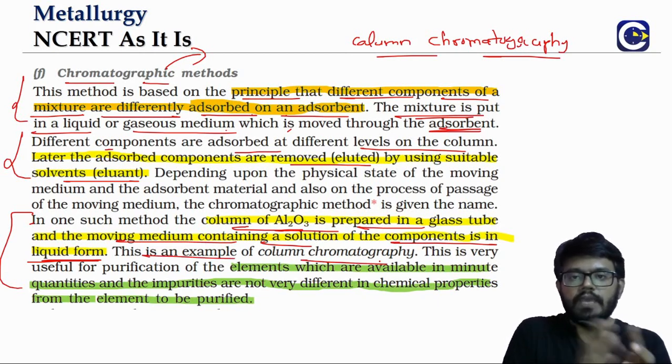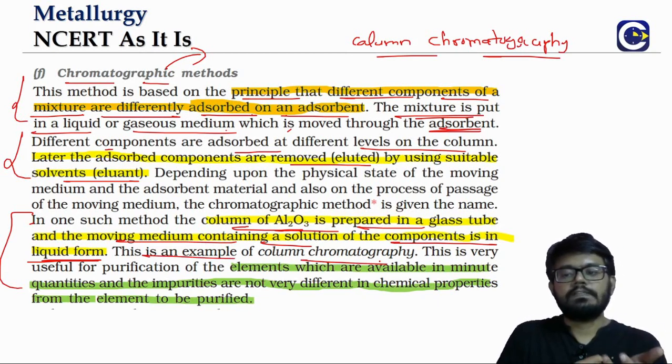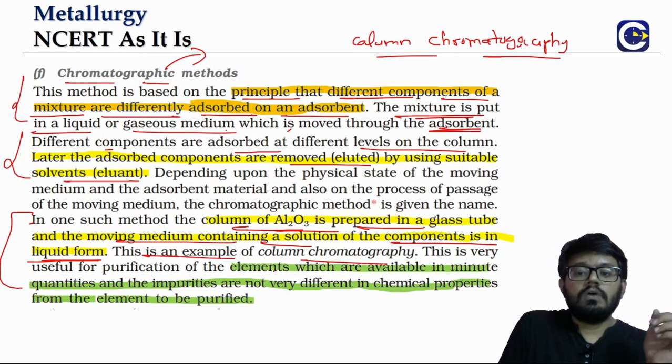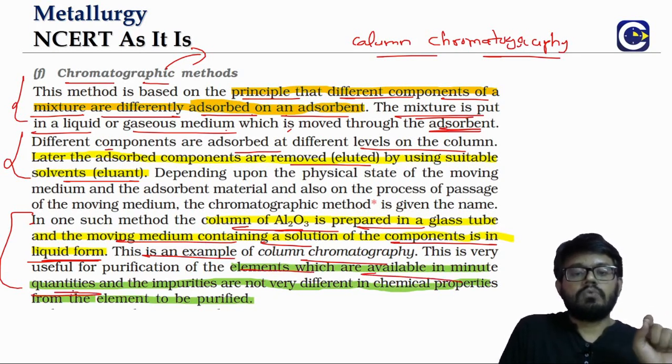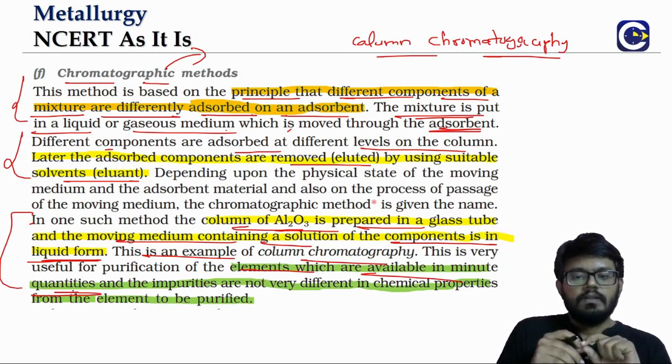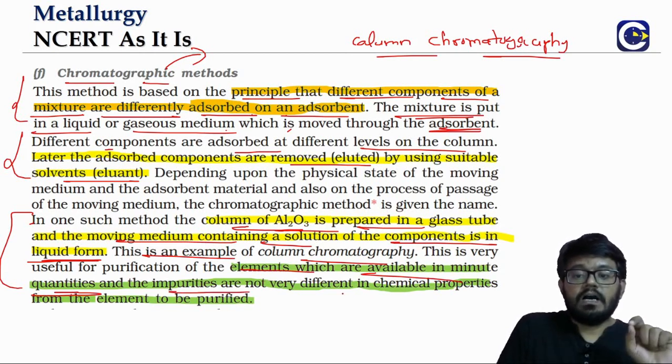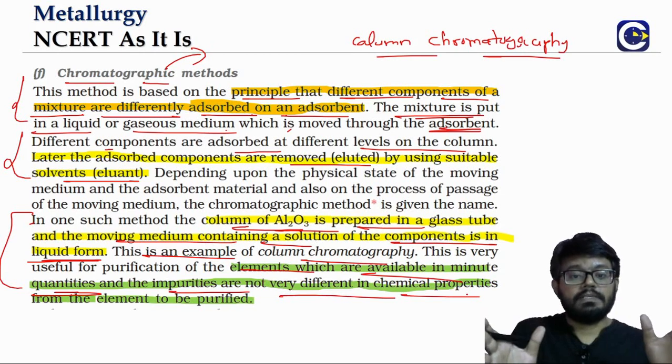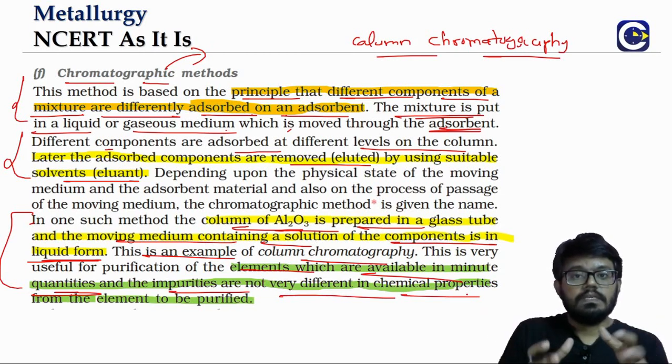And where this chromatography method will be useful is if you want to separate elements which are available in minute quantities, and impurities are not very different in chemical properties in comparison to the actual element.